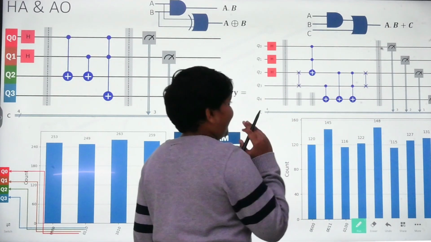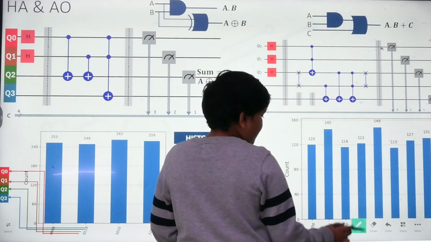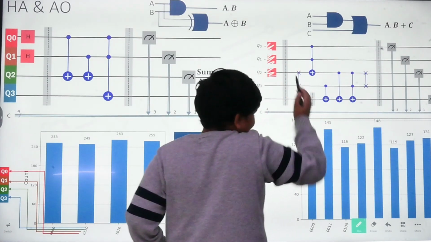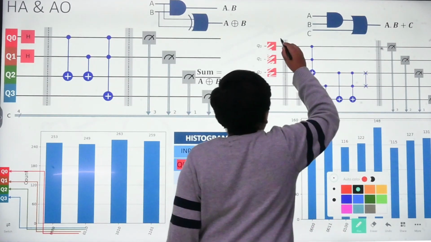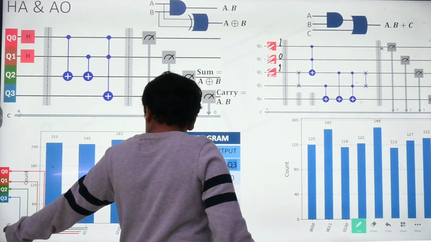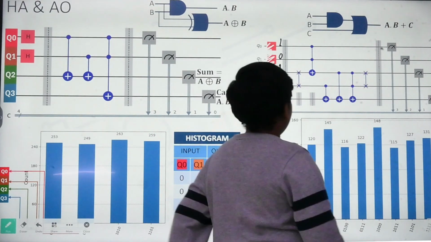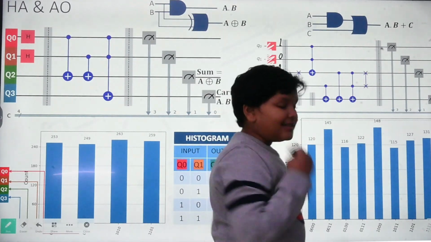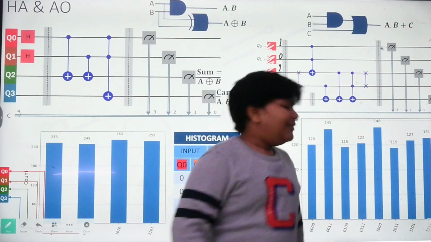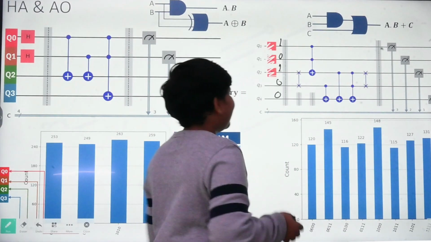Now let's try it on the AO, which is a little bit more complex, but it's not that much more complex. So let's get rid of these pesky H gates, which we don't need right now. And let's just put a 1, 0, 1. First, let's see what is there on the truth table. So 1, 0, 1, it is saying it should be 1. Let's check if that's true. So this X line X gate is called a swap gate. It just swaps the superposition up and down. These two helper qubits should be 0. So let's see what happens.